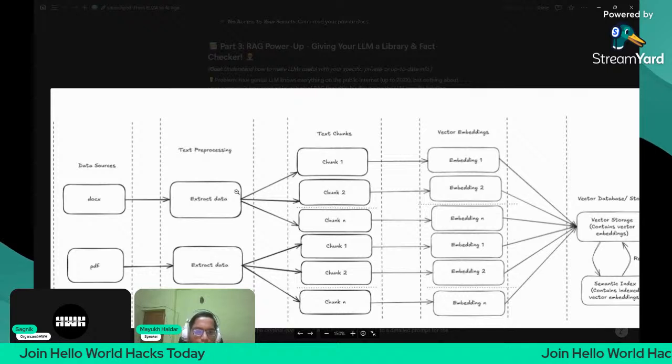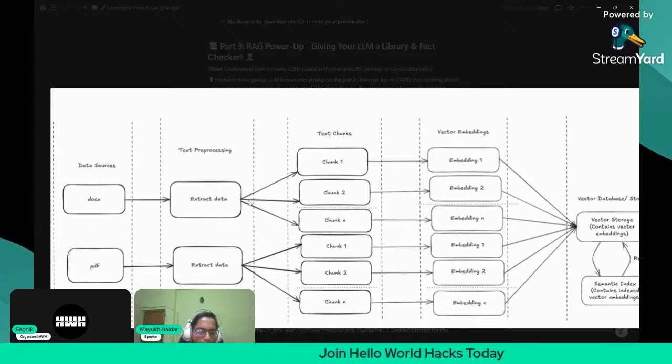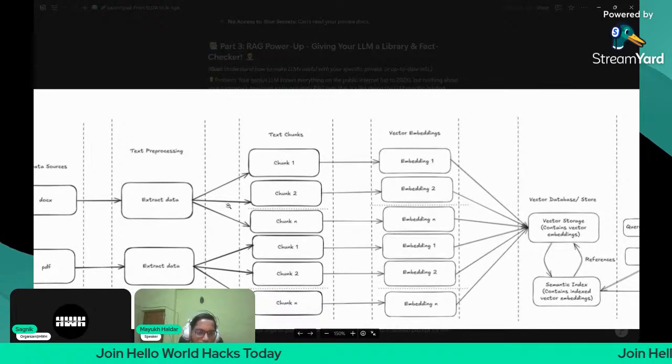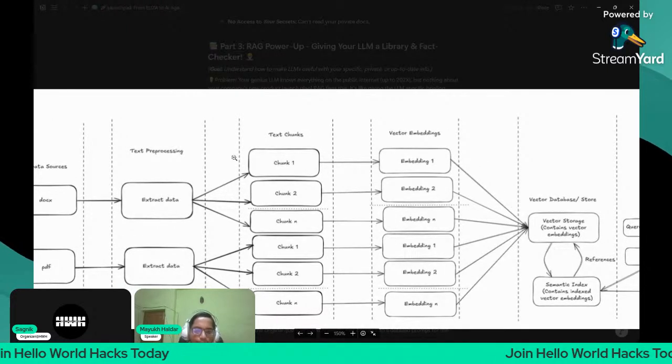So for that, we will use some data loaders like doc to PDF, doc to text, PDF to text, PyPDF loader. You will use them to convert or extract the text or data from them.